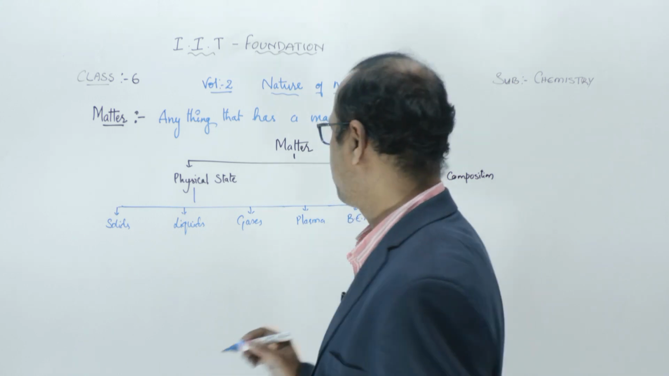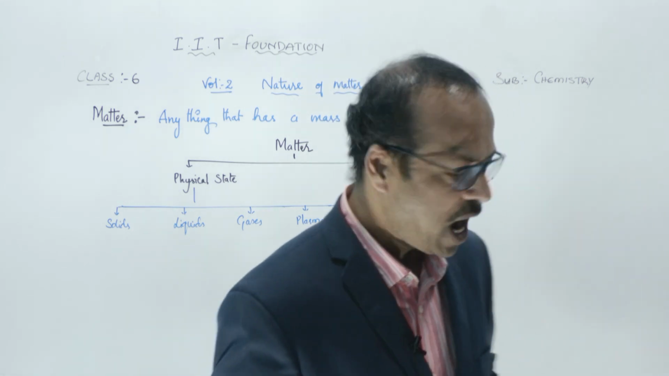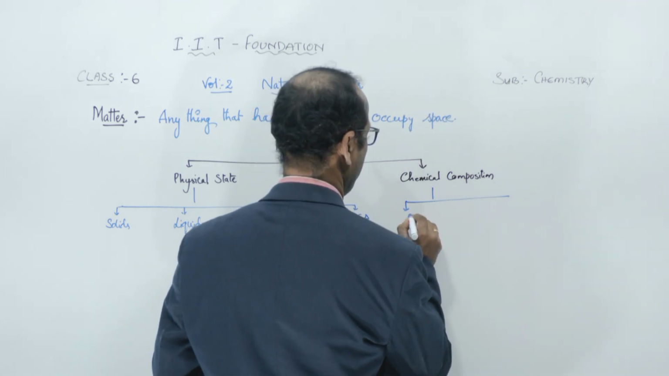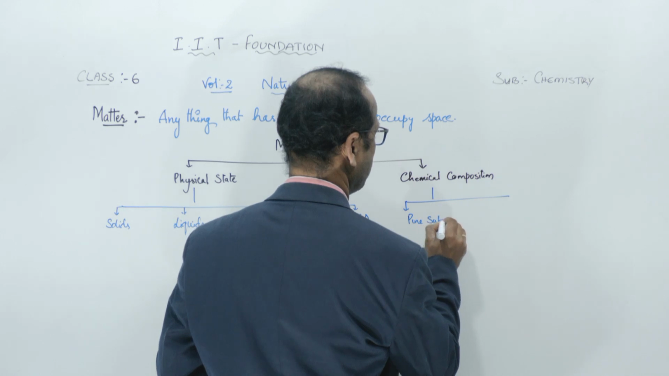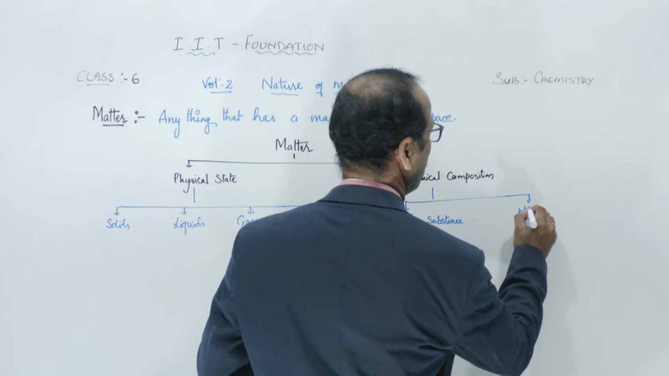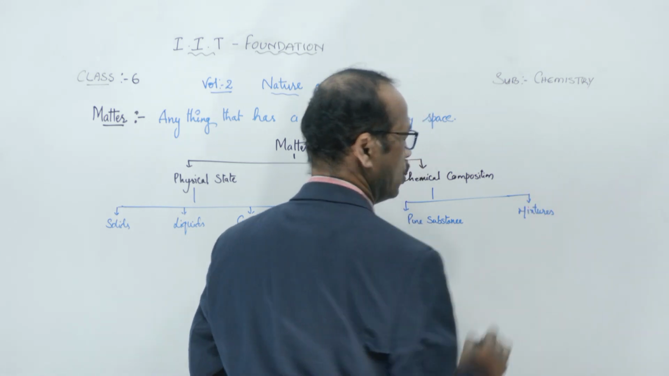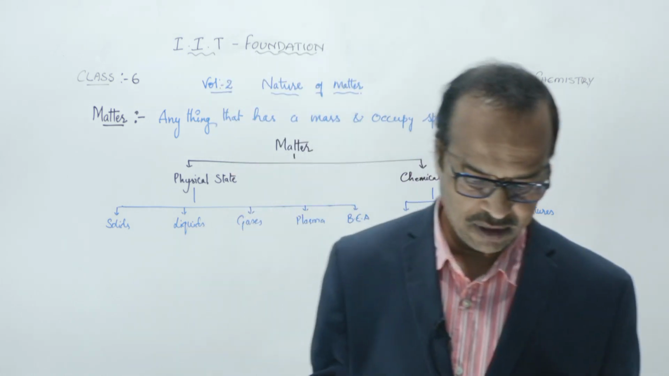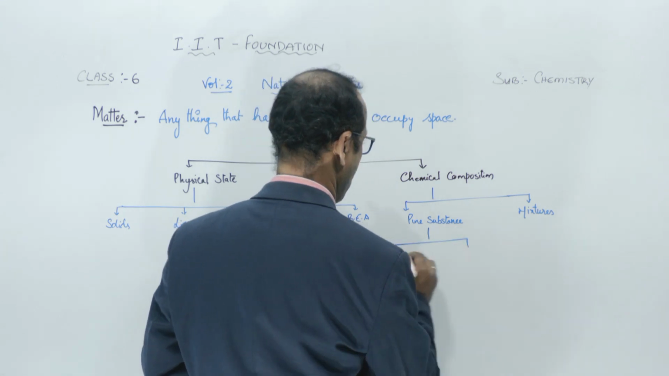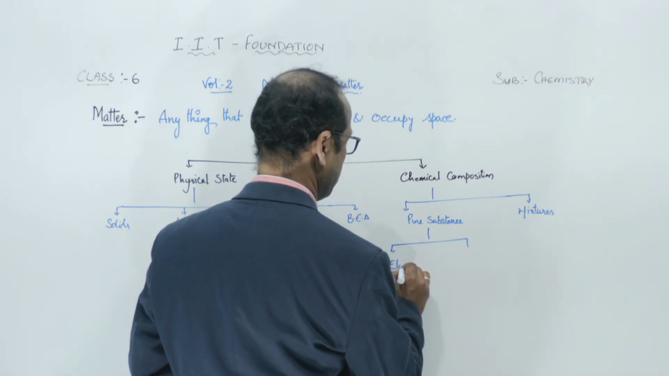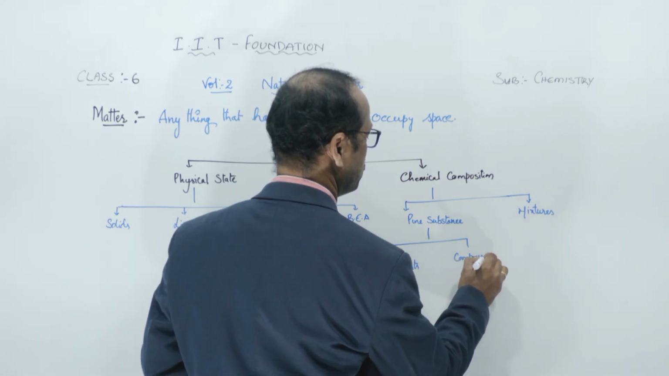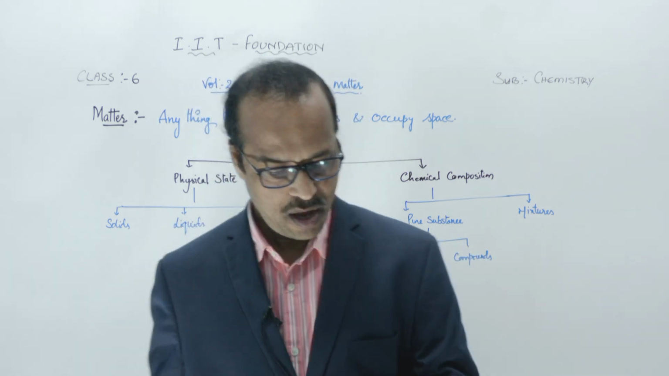Based on the chemical properties, we have pure substances, or impure, and instead of that we can say mixtures. Pure substances and mixtures. Pure substances again are classified into 2 types called elements and compounds.